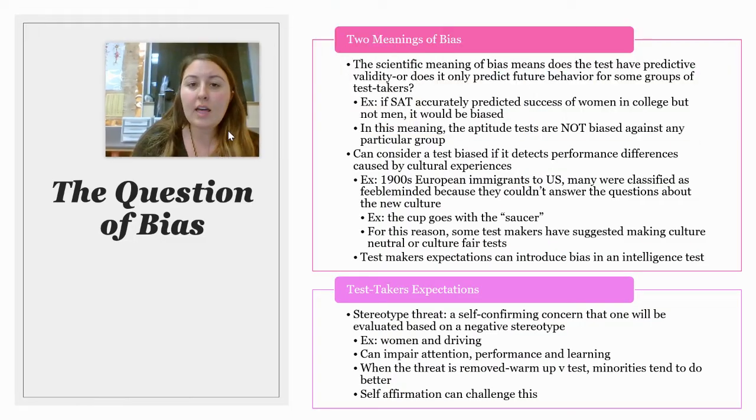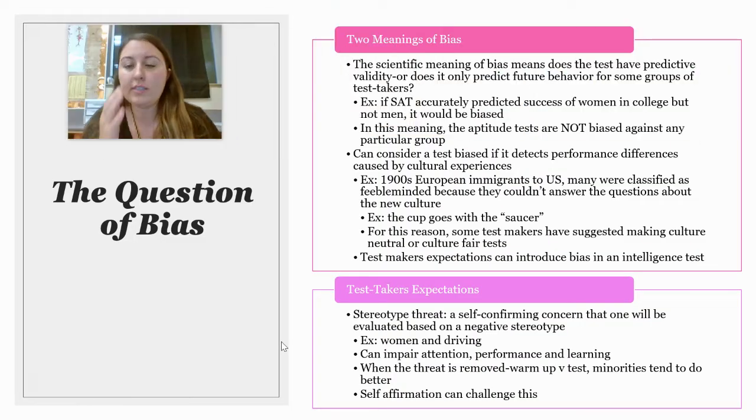Now, is the IQ test biased? Are tests biased? Well, there's two meanings of bias. First of all, there's a scientific meaning, which means that the test is not accurately predicting what it's supposed to predict. So, for example, if the SAT had predictive validity for women, it accurately predicted how women would perform, but did not accurately predict how men were performing in college, this would be a biased test in the scientific definition.